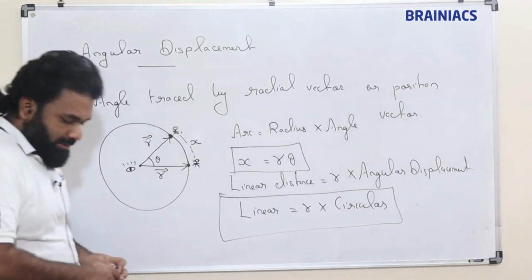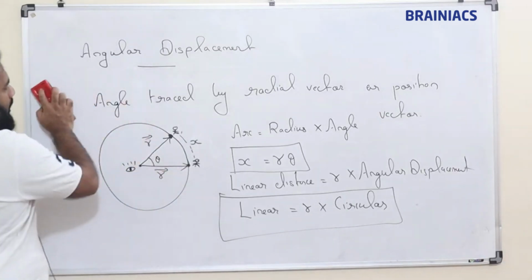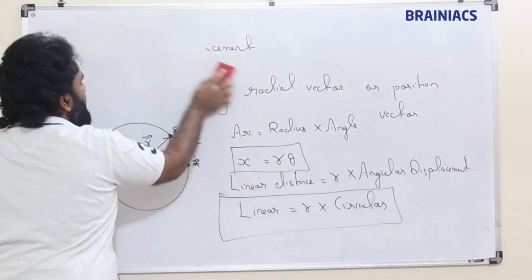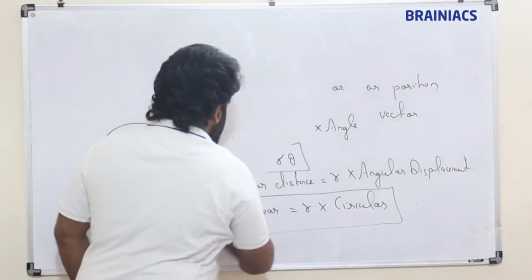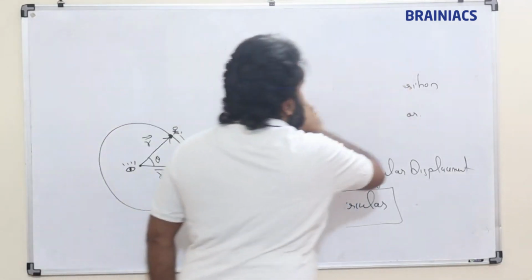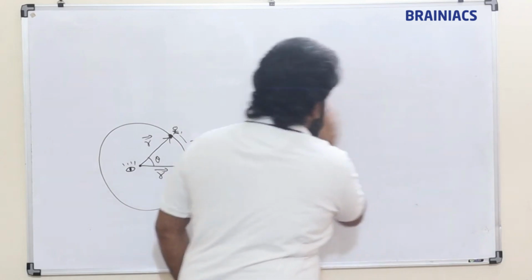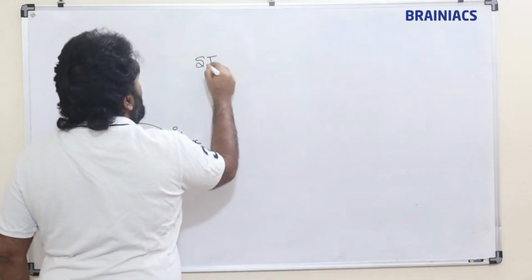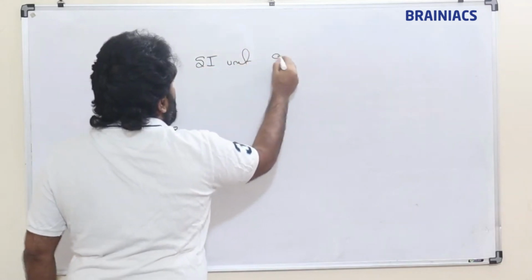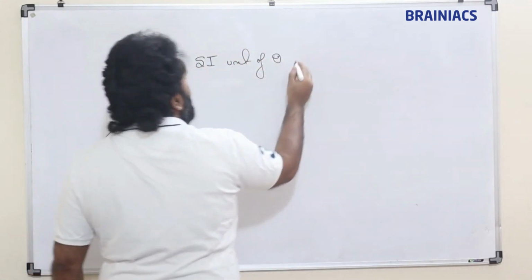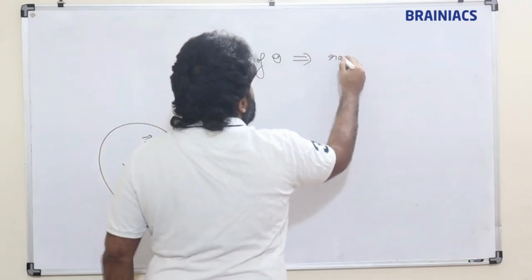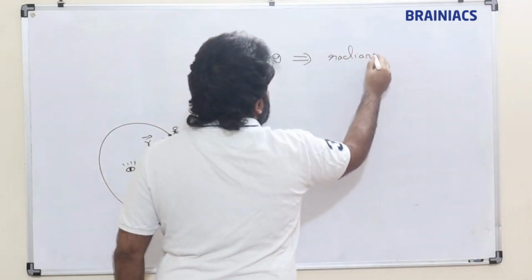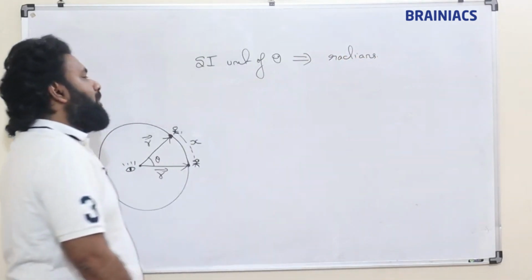Now the SI unit of angular displacement is radians.